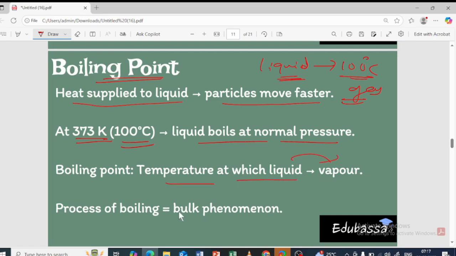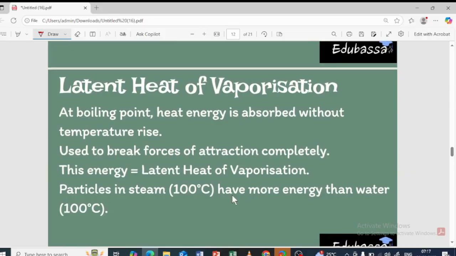The vapor. So boiling is a bulk phenomenon, right? All of the particles have to undergo the movement. The entire liquid has to undergo the heating process and reach 100 degrees Celsius. So it is a bulk phenomenon. Yes. So latent heat of vaporization, the same thing which I have already told.